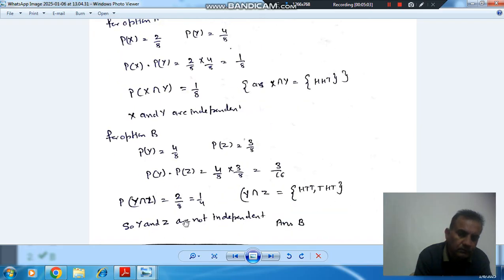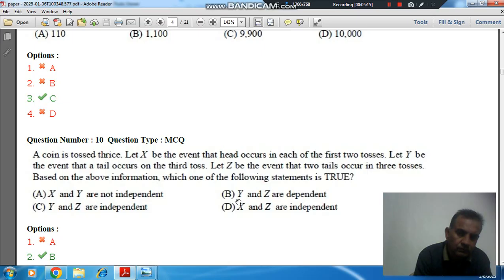So this condition is not satisfied, because the product is 3 by 16 and the intersection is 1 by 4, so they are not independent. It means they are dependent. So the answer is option B. Okay, so no need to check further. Answer is B.